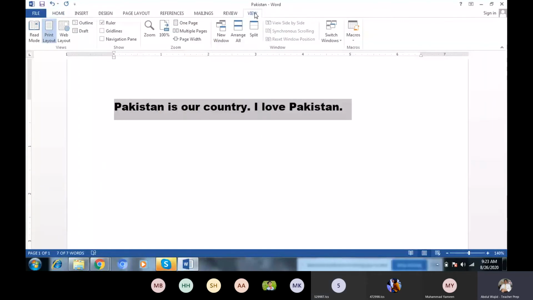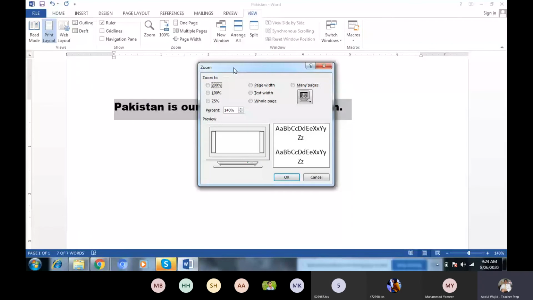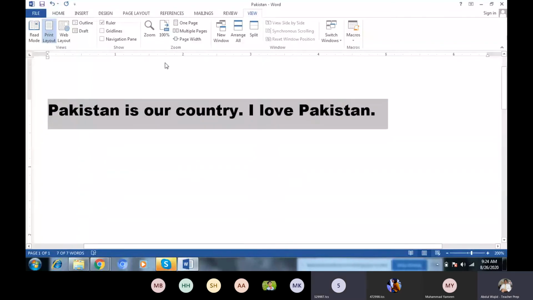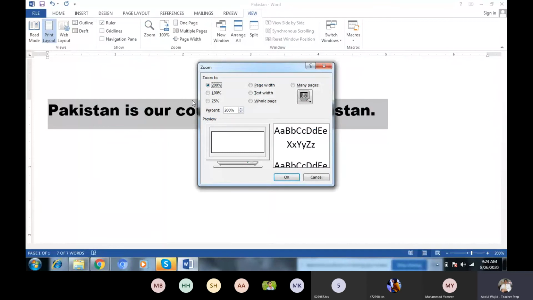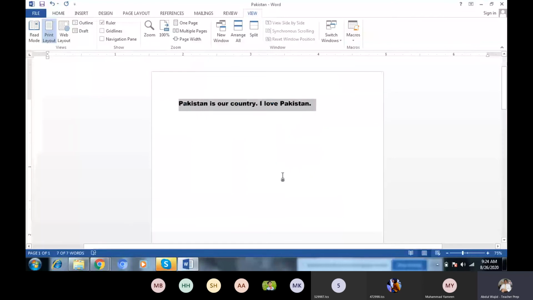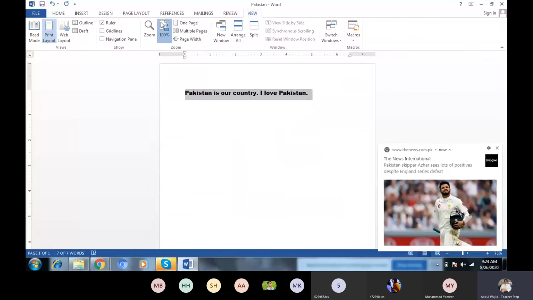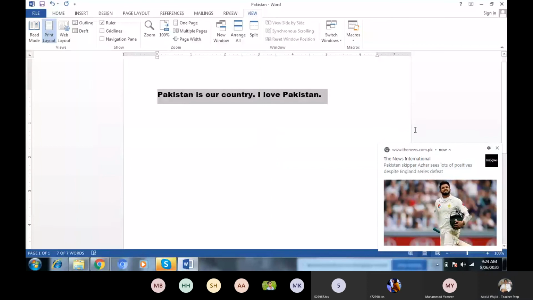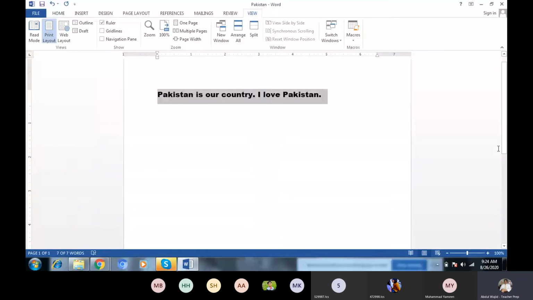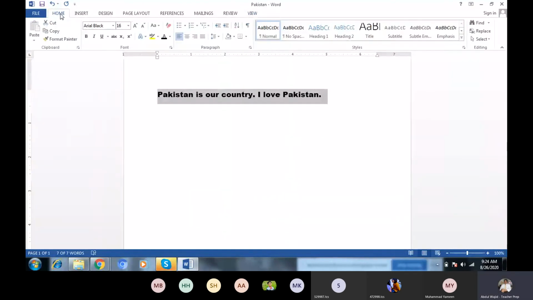Okay, now when you click on view, this is zoom in and zoom out, whichever you want. If you click 200, now it will zoom in. Now you see 200 zoom in. Now we will go again. Now if you click 75, it will go out, zoom out, right? Now we need only 100%. Okay, this one. Now we will go again there, home page.